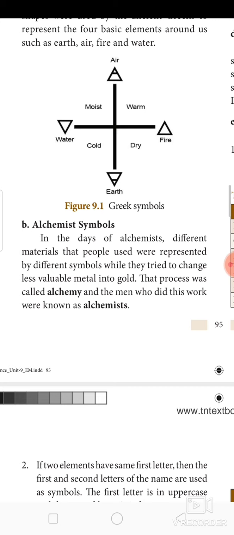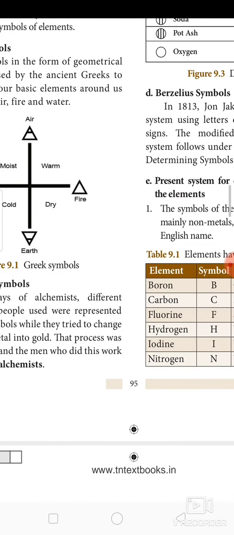That much passion towards gold. This process is known as alchemy, and the men who did this work were known as alchemists. So these are all the basic symbols.